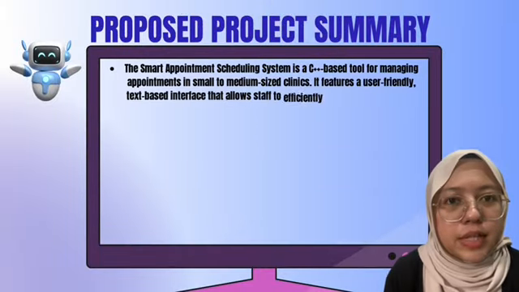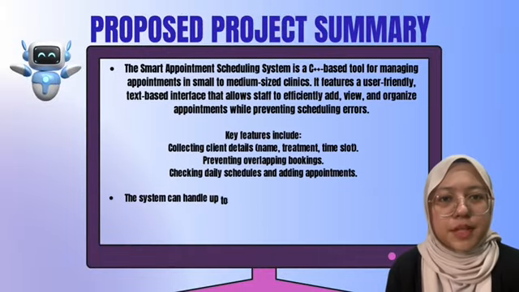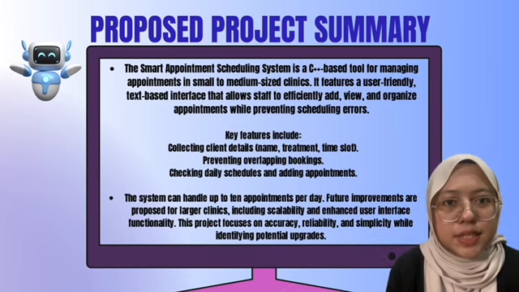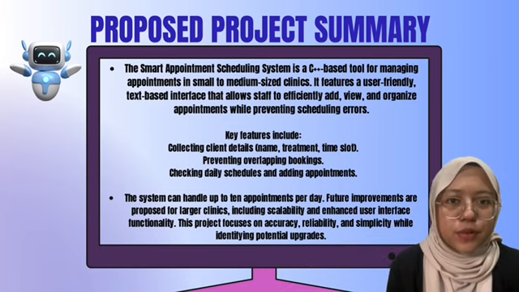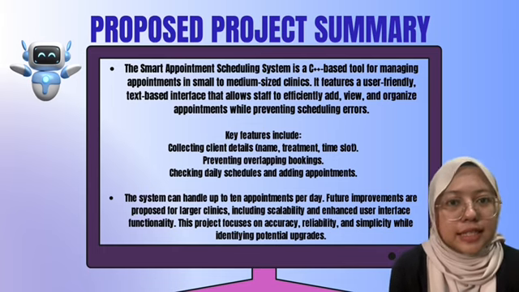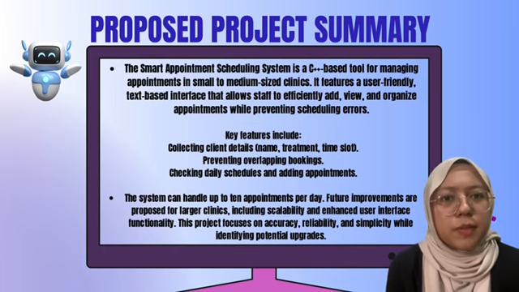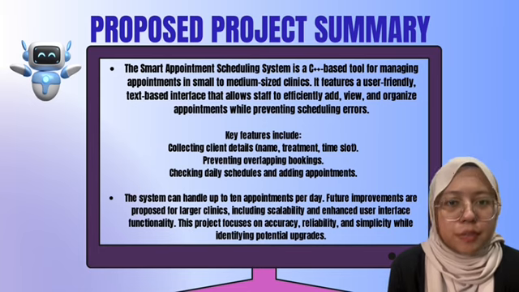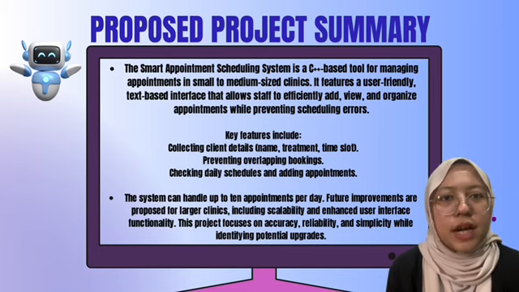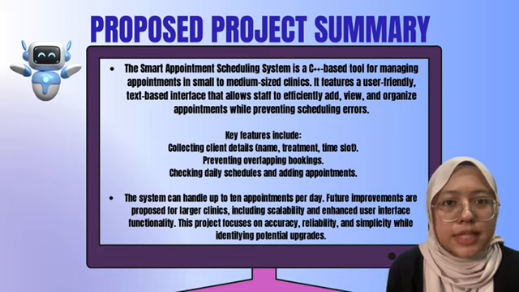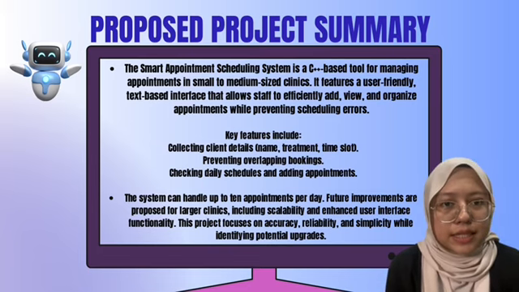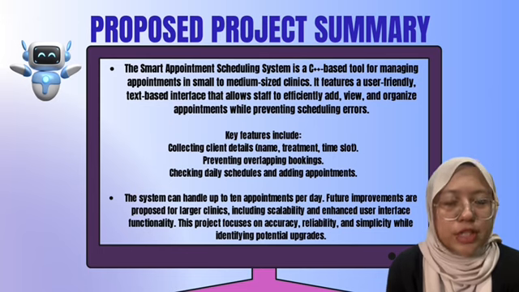For the purpose of the project summary, the Smart Appointment Scheduling System is a C++-based tool for managing appointments in small to medium-sized clinics. It features a user-friendly, text-based interface that allows staff to efficiently add, view, and organize appointments while preventing scheduling errors. Key features include collecting client details like name, treatment, and time slot, preventing overlapping bookings, checking the daily schedule, and adding appointments. The system can handle up to 10 appointments per day. For future improvement, we propose scalability for larger clinics and enhanced user interface functionality. This project focuses on accuracy, reliability, and simplicity while identifying potential upgrades.